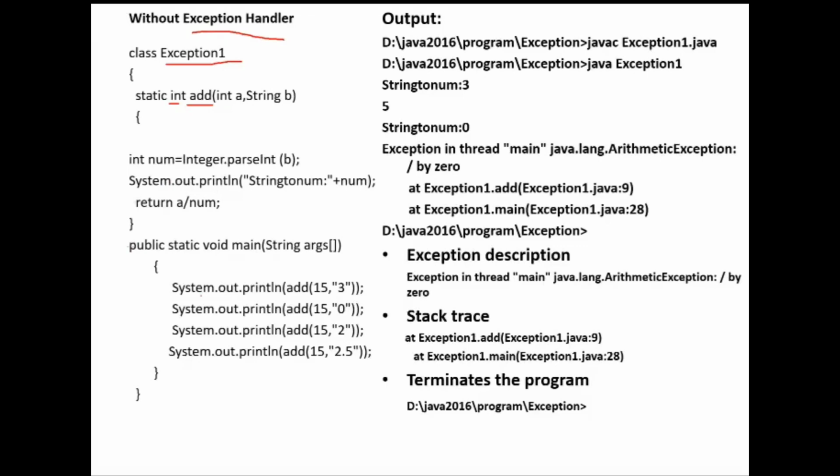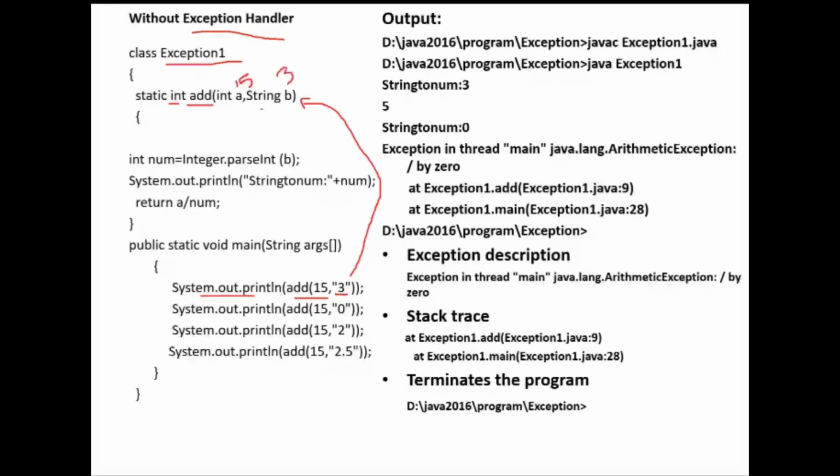Then we come to the main function. Within the main function, I am calling the add function. The first argument is 15, and the second argument is the string "3" within double quotes. Then control will come to here. Now what is the value of A? A value is 15 and B value is 3.